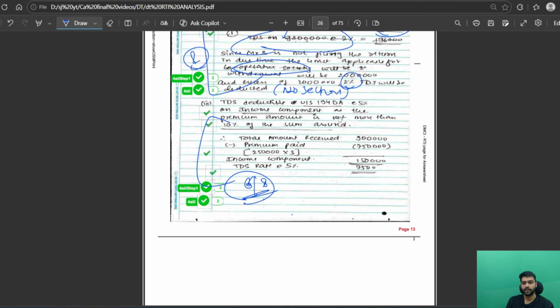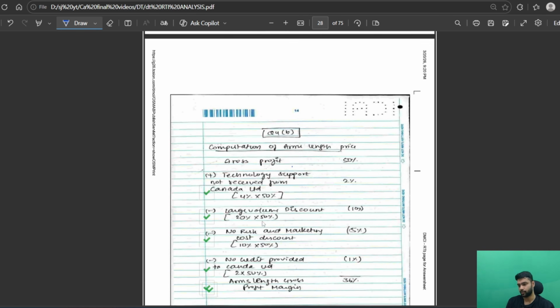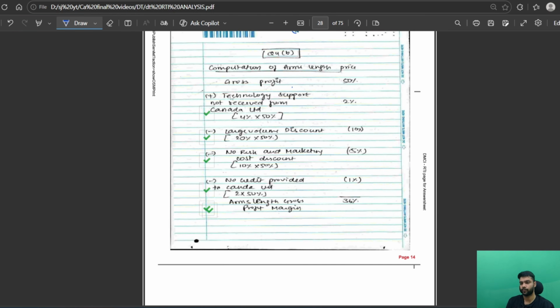As you can see, the answers that I have written are very small, but they are very crisp and to the point. So I got marks. You do not have to be lengthy, you do not have to explain everything, you will still get marks. If you watch the suggested answer and compare my solution, you will see there are a lot of things that are not included in this paper. So that's the thing. So 2 marks I lost here. Now question 4, I told you question number 3 and 4 were easy, so I started with question number 3.